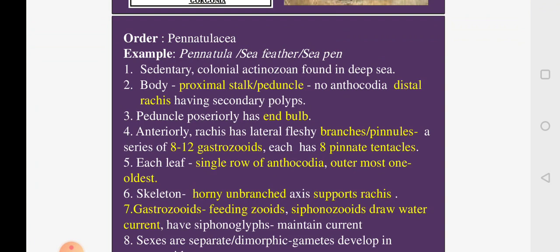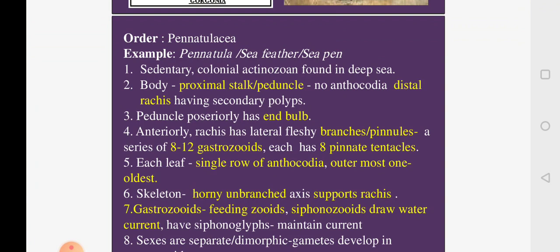These lateral branches, which are fleshy in nature, are called pinnules. Here, there will be a series of 8 to 12 gastrozooids. These gastrozooids are nutritive polyps, and all of them will bear tentacles, which are 8 in number. So you call them 8 pinnate tentacles.